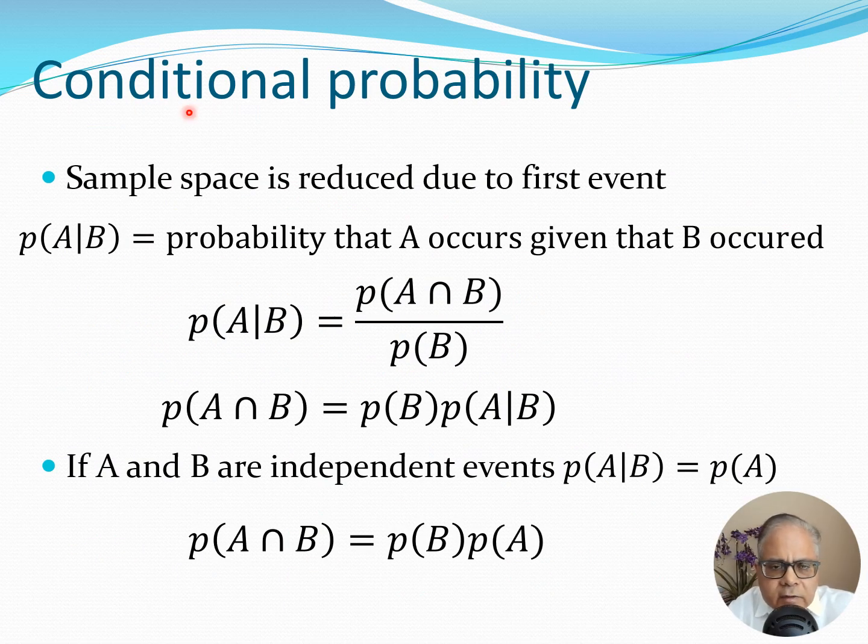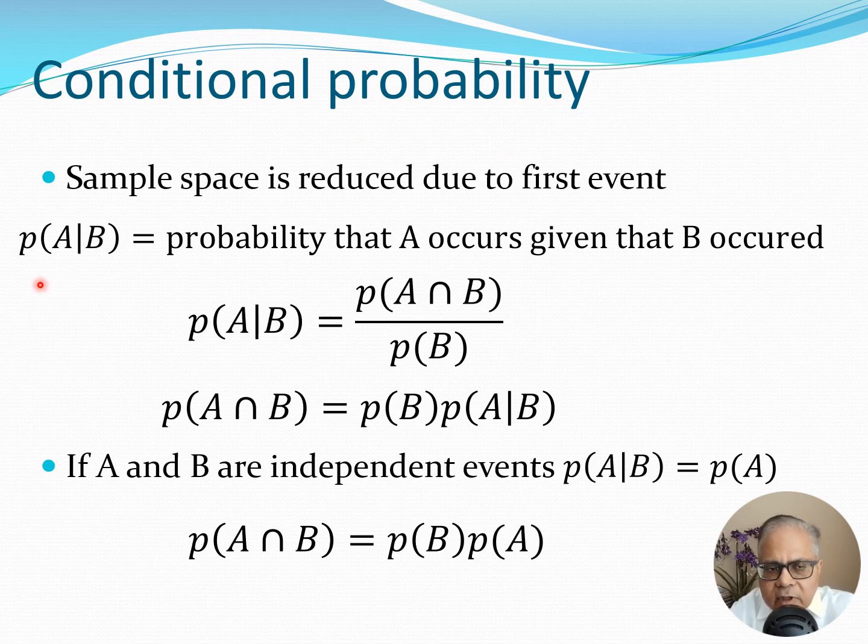So now let us formally introduce the concept of conditional probability. Of course, you are going to find details in many books, but I'm just going to lay out the formulas which we often use. So what happens in many cases is that if you have a certain sample space and two events are taking place, then the sample space is reduced due to the first event taking place.